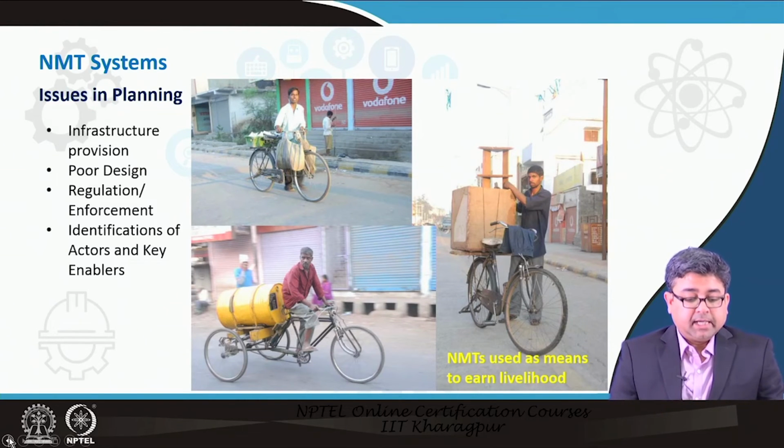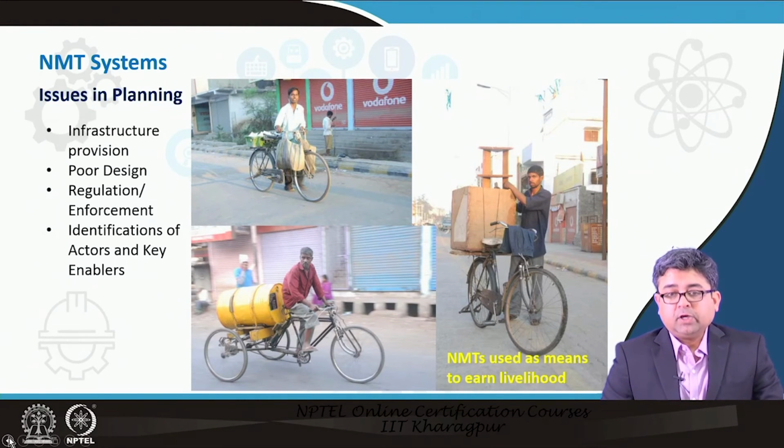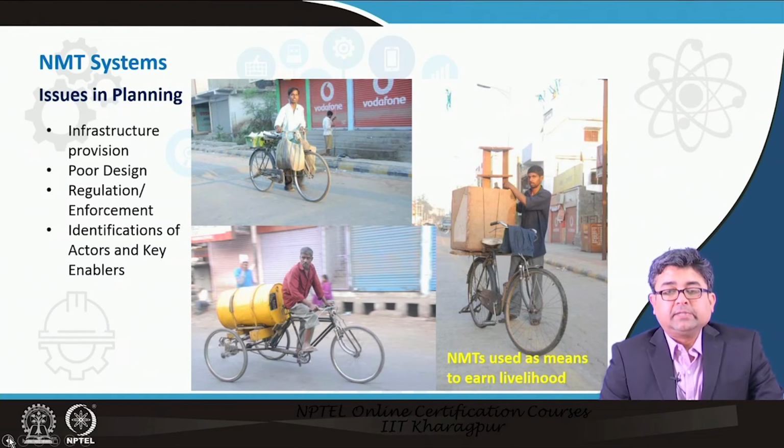The other thing is we often neglect who the users of non-motorized transportation modes are. Non-motorized transportation, in this picture, is depicted as bicycle transportation. Now, bicycles are not only used for leisure trips, but in many cases they are used for livelihood.